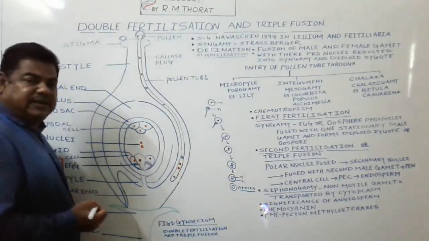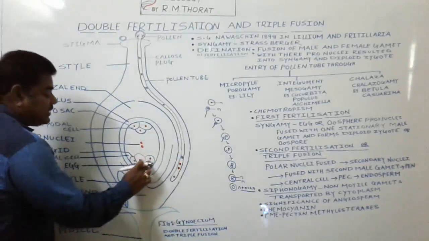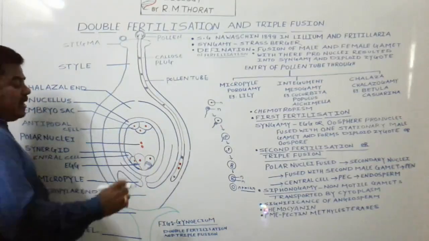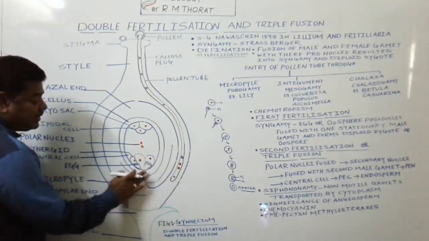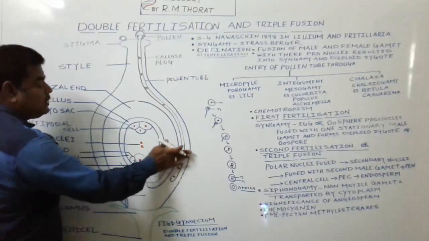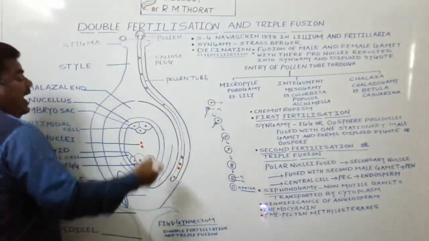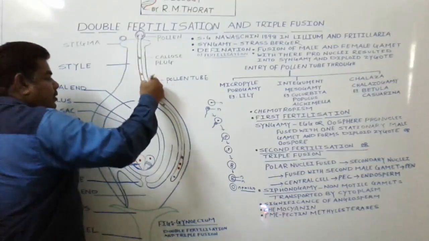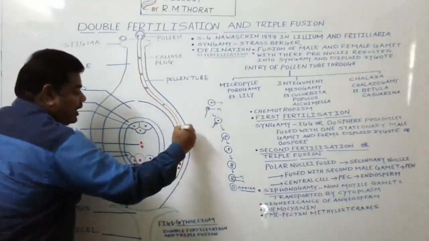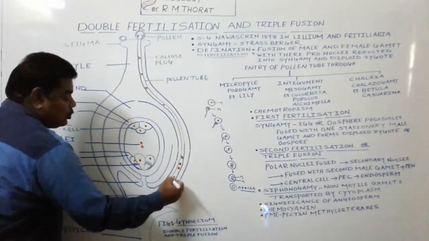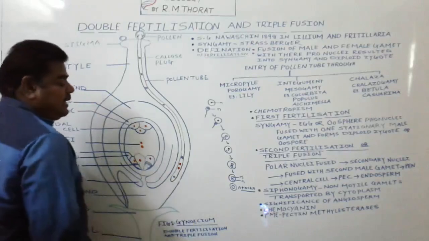reserve food material is present. This synergid which is compatible releases a chemical, and the chemical released by the compatible synergid comes out through the micropyle and is sprayed through this ovarian wall like this, and through this stylar tissue, and guides this pollen tube to move through the ovarian wall and come up to this micropyle. This chemotropism gets carried out.